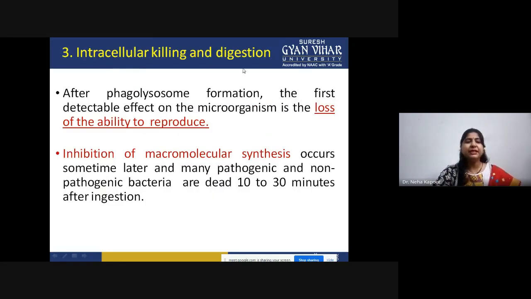The third step is intracellular killing and digestion. In this, after the phagolysosome formation, the first detectable effect on the microorganism is loss of the ability to reproduce. That means the reproduction ability of the infectious entity would be lost, and macromolecular synthesis will also be stopped within, you can say, 10 to 30 minutes. After 10 to 30 minutes, the microbe would be killed. Now, what is happening in this 10 to 30 minutes?